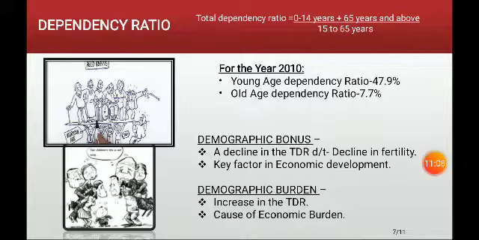Age groups less than 15 years and above 65 years are in the numerator in the total dependency ratio. So when the total dependency ratio is increasing, this dependent group is increasing, which is causing a burden to the economically productive age group. So what is happening? The economic condition of the country will go down because of that. So that is why the total dependency ratio should always be low, which favors a good economic condition in a country.